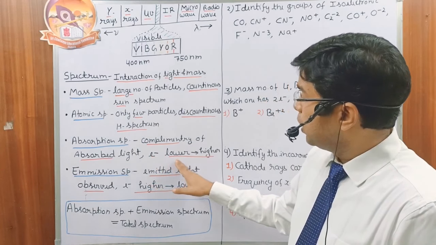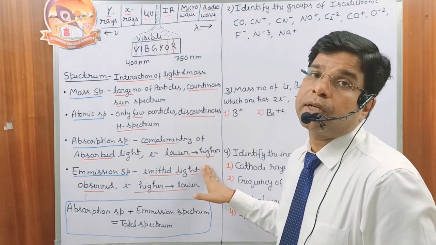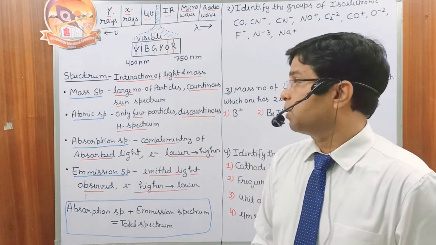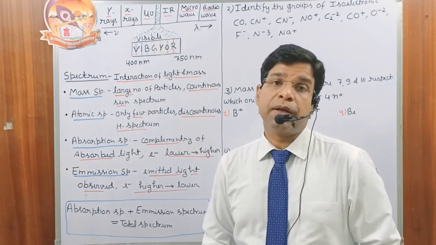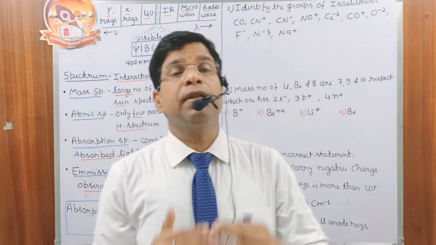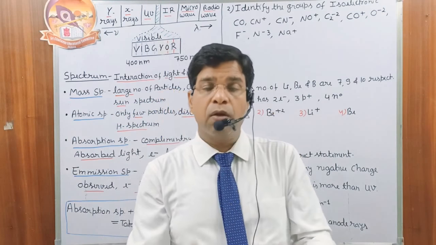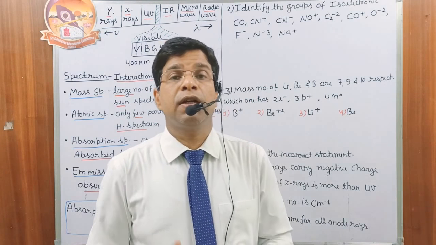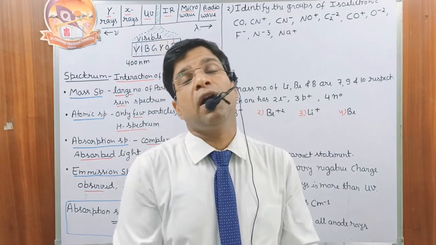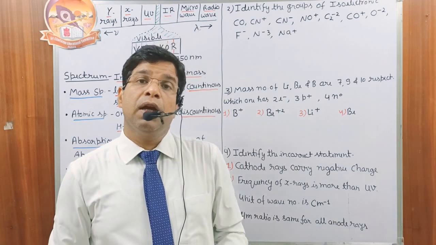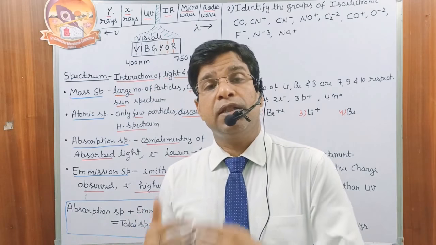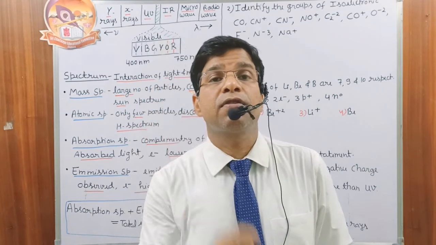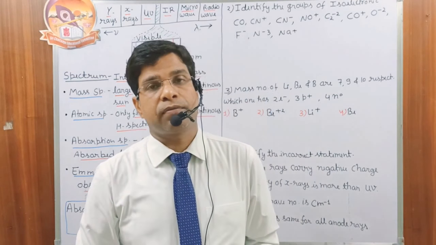An electron in the lower energy state moves to the higher energy state by absorbing a particular wavelength, and the rest of the wavelength gives the absorption spectrum. Emission spectrum: the electrons that are present in the higher state, after some time, will go back to the low energy shell. Whenever they come back to the lower energy shell, they release the extra amount of energy, and when this extra energy falls on the analyzer or the spectrometer, we are visualizing the emission spectrum.